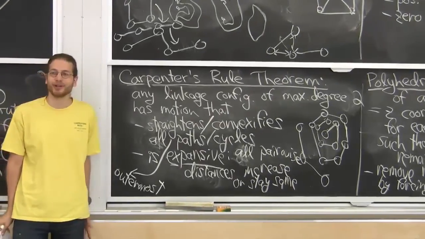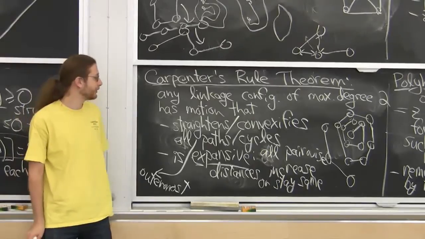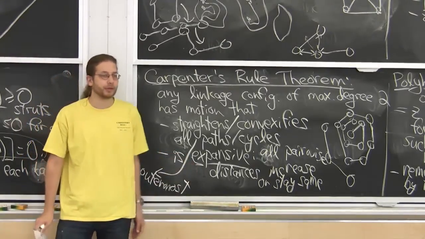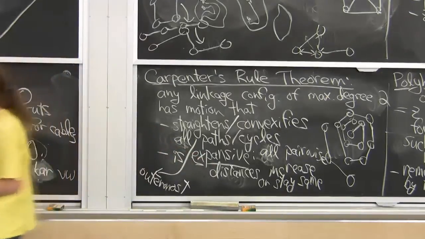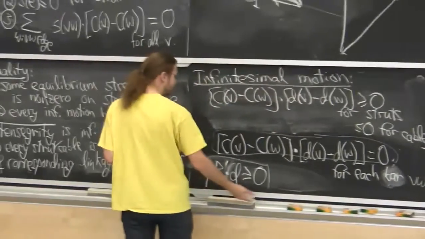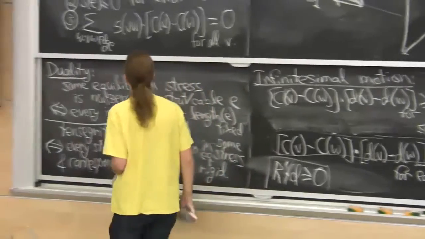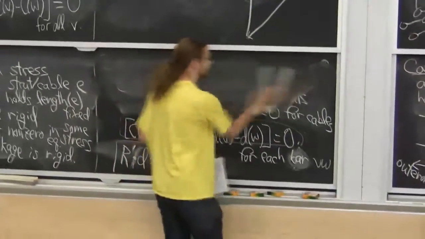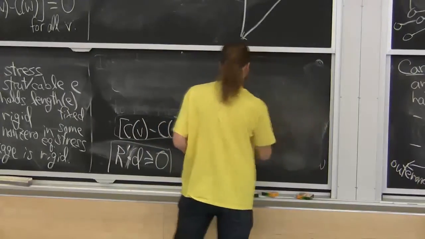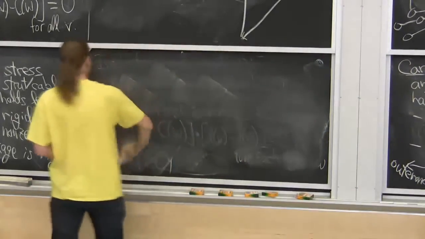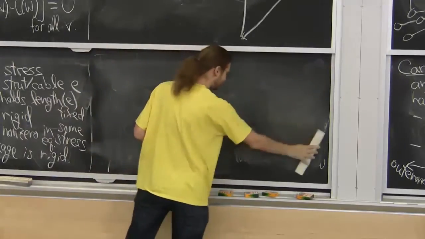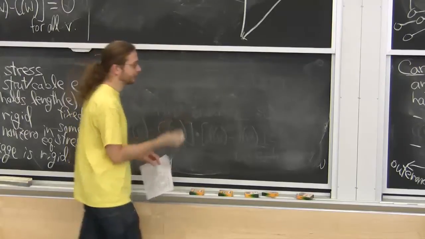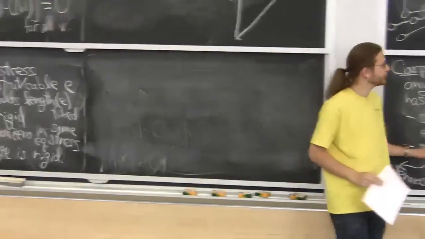Tensegrities, struts. Struts will force things to be expansive. If I want to model this picture, all I need to do is add a whole lot of struts. Let's go over here. So we're going to prove this theorem in like 5 minutes. Easy. Once you've built all this technology, which was existing, you can prove this theorem. Once you realize this is the theorem you want to prove, it's the expansiveness.